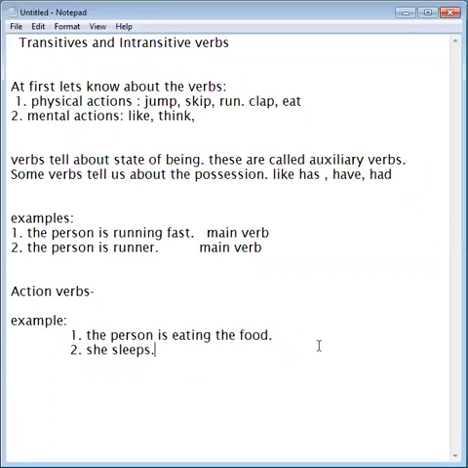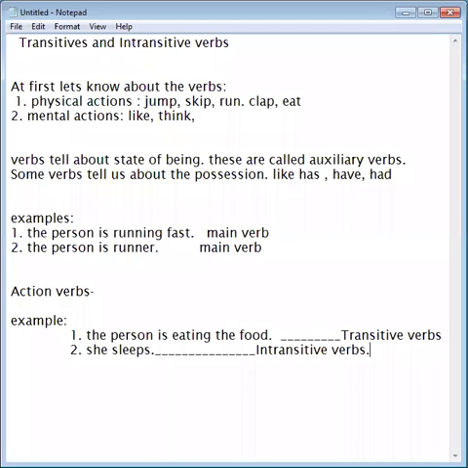The action verb which needs an object is called a transitive verb. And an action verb which does not need any object for the action is called an intransitive verb.